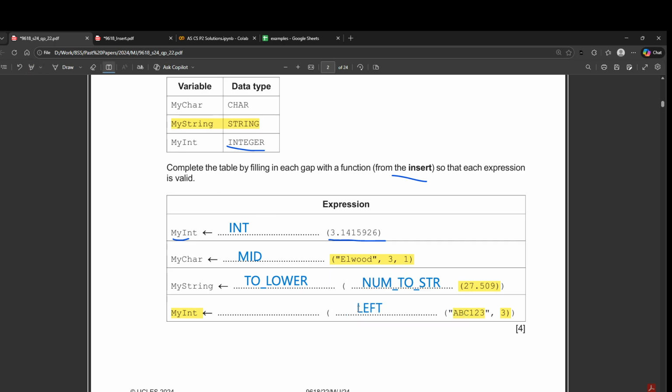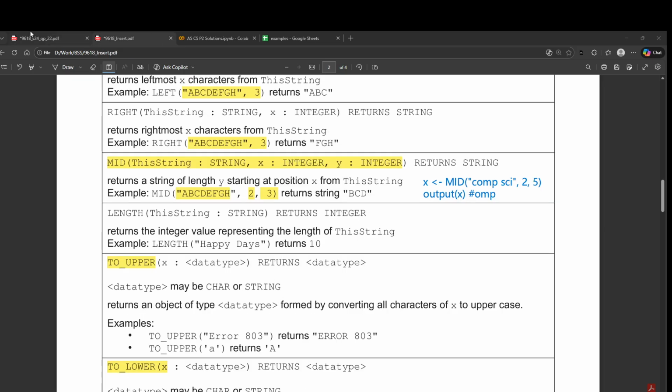Let's use left here. Okay, if you use left, it will return you ABC. Now we have to convert this ABC into an integer. So there is, yes, Musa? What does mid return you again? What does mid do? Okay, moving on.